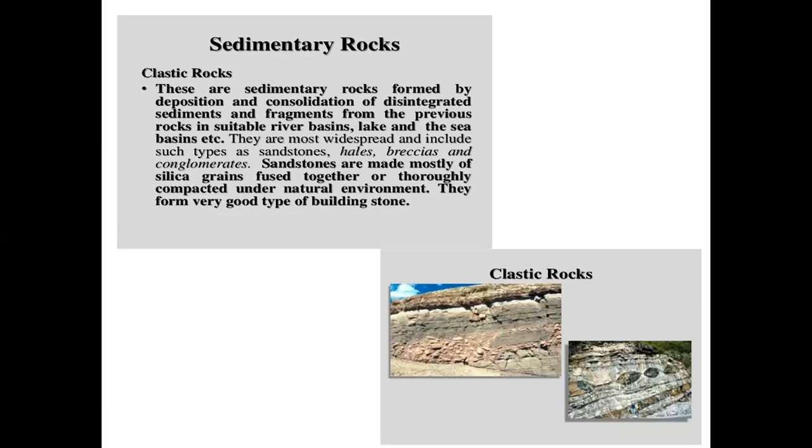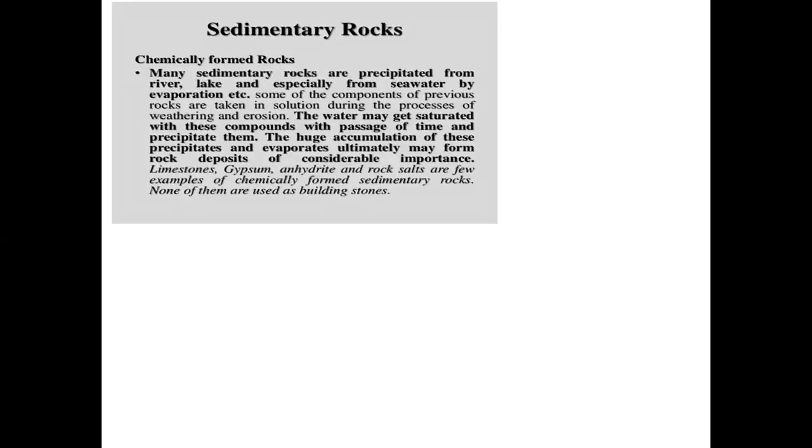They form a very good type of building stone. Whatever clastic rocks are available are used as good building stones. Then sedimentary rocks also include the chemically formed rocks. Chemically formed rocks are precipitated from river, lake, and especially seawater by evaporation. By the evaporation process, these rocks are developed, and we call them chemically formed rocks. Examples are limestone and gypsum. These are also used as building stone.